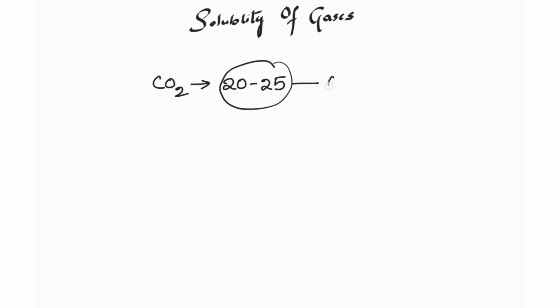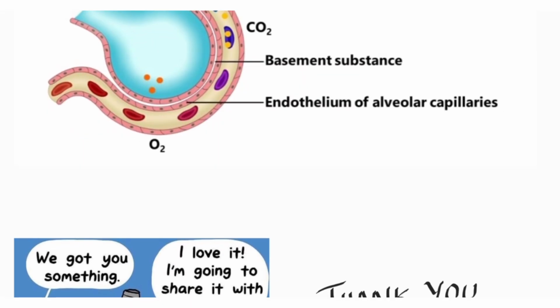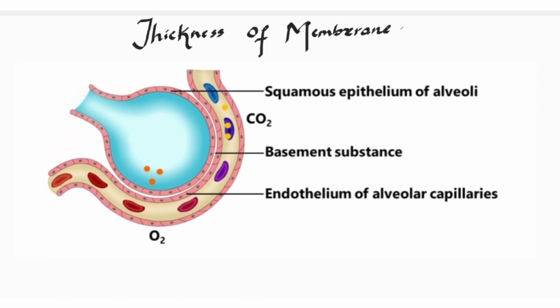So let's move to the second factor, that is solubility of the gas. This I have told you earlier itself. Carbon dioxide is 20 to 25 times more soluble than the oxygen. So it can easily get dissolved inside the blood. So this is solubility, the second factor. The third factor is thickness of the membrane. Even the thickness of the membrane matters.